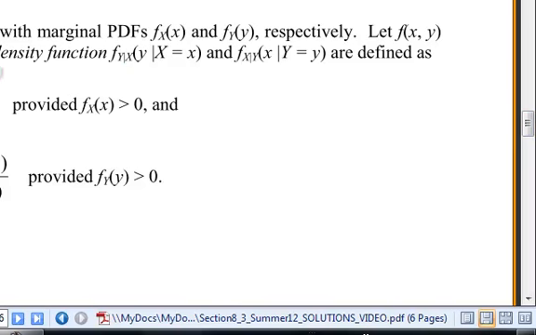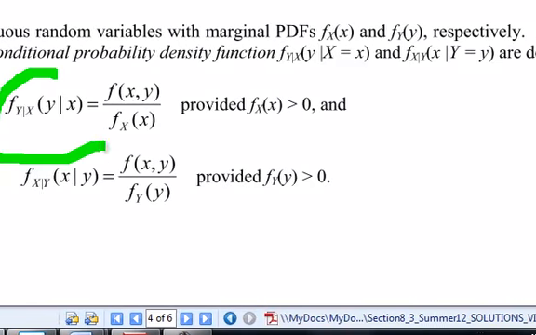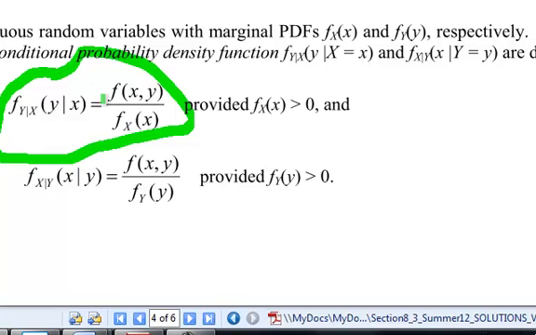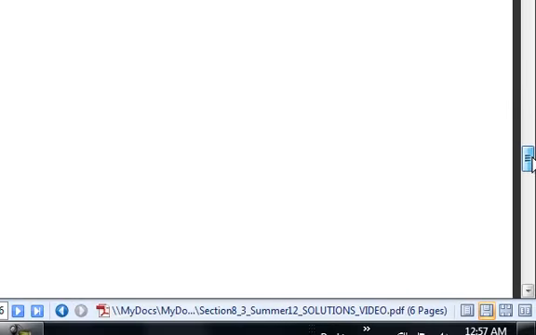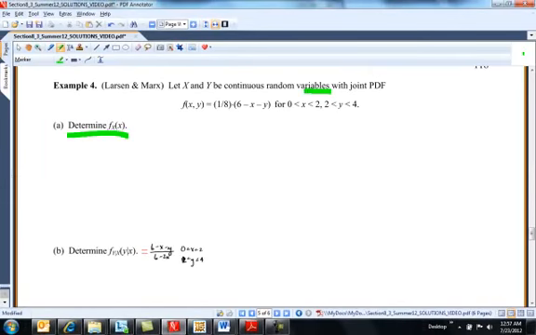So big point, conditional, we're still dividing them exactly as we did before. It's the joint divided by the marginal, and again the joint divided by the marginal. I also put these on the quiz, so I don't totally want to do them, but I want to show you a little bit. You already know how to find this. By now, I think if you're very careful and you draw your region of interest, you can find the marginal of x. I mean, we've done that.